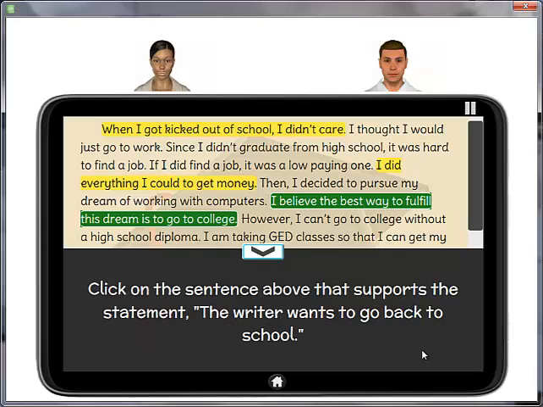What did you think the correct answer was, Jordan? I thought the answer was, I did everything I could to get money. Because if the writer went back to school, he or she could make more money. That is incorrect because the writer says he or she wants to pursue his or her dream. This could include making more money, but that is not the main reason to go back to school. Let's go to the next question.